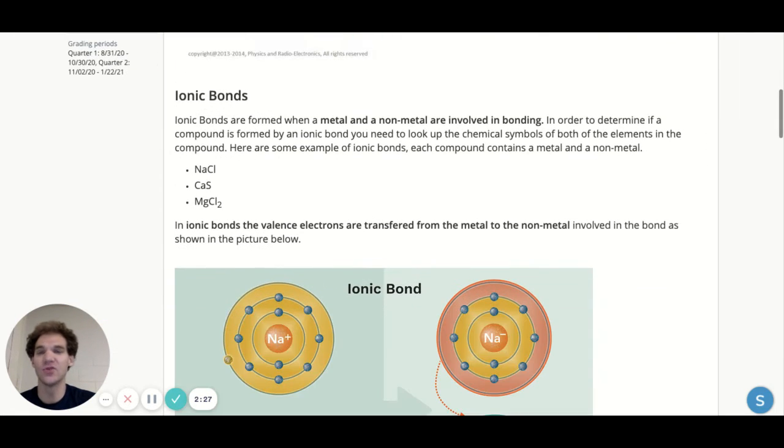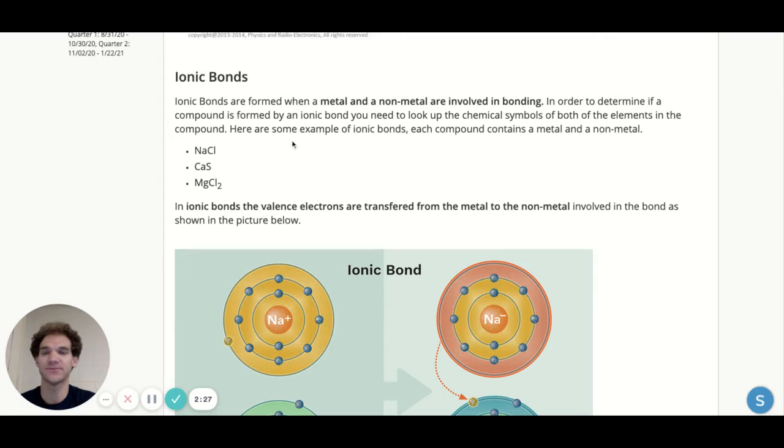Then we had 2 types of bonds that we talked about. An ionic bond was the first one, and that is between a metal and a non-metal. So when I give you 2 elements that are involved in a bond, you need to look them up on the periodic table. If one's a metal and one's a non-metal, you know you've got yourself an ionic bond.